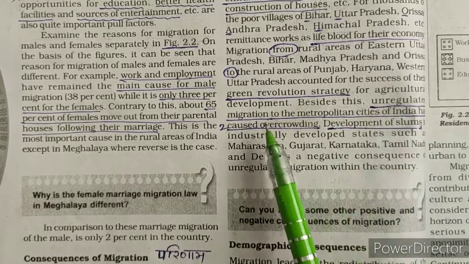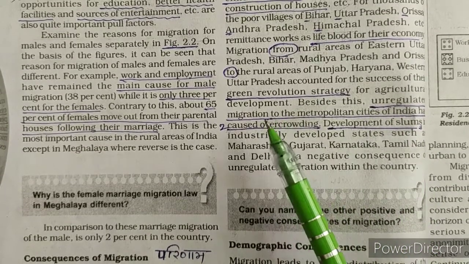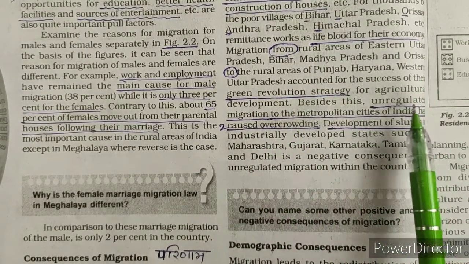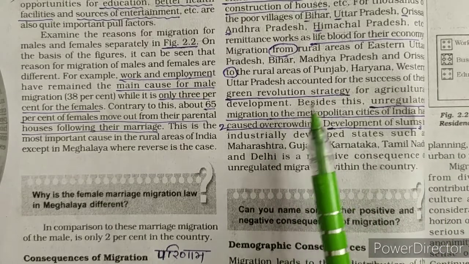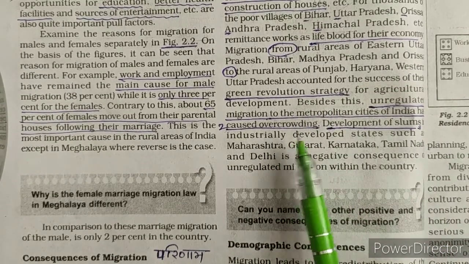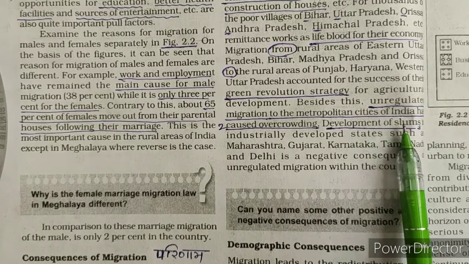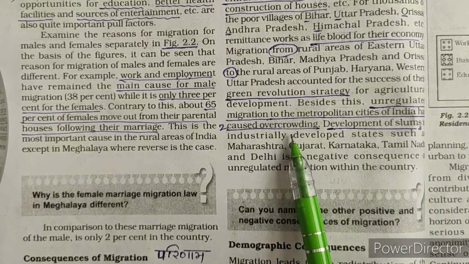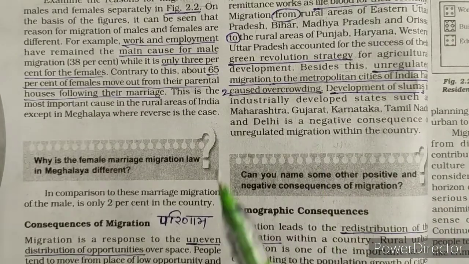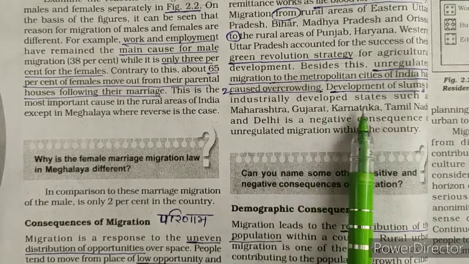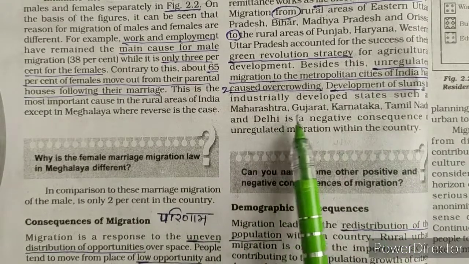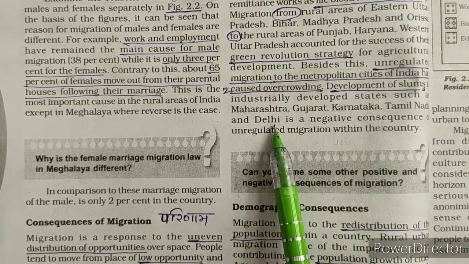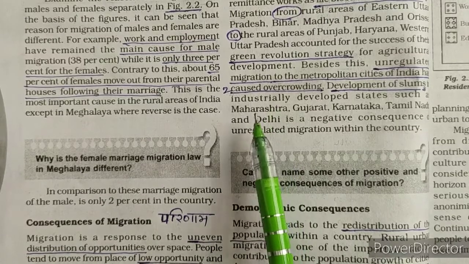That is unregulated migration. Aniyamit, that is not regular, unregulated migration. People are migrating, living there for a few months and moving back. So for those few months they are not able to take a room or home on rent. For that purpose they construct small illegal slums. So the development of slums is the biggest problem, as well as overcrowding of those states. Those states are Maharashtra, Gujarat, Karnataka, Tamil Nadu and Delhi. These states and union territory are overcrowded. There are huge slums, and due to that we are facing so many problems.